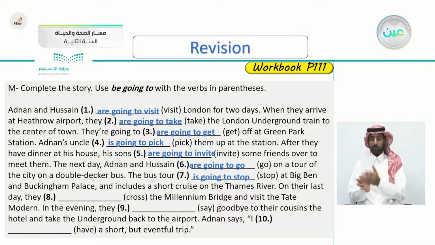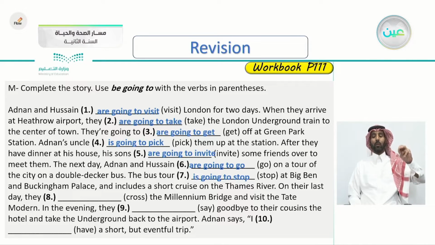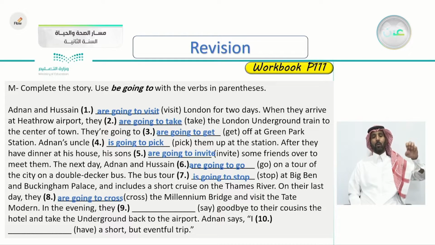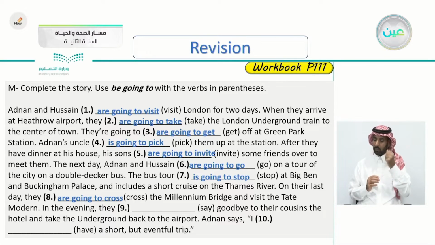On their last day, they and the verb cross the Millennium Bridge. So, very good. They're going to cross the Millennium Bridge and visit the Tate Modern. In the evening, they say goodbye to their cousins.